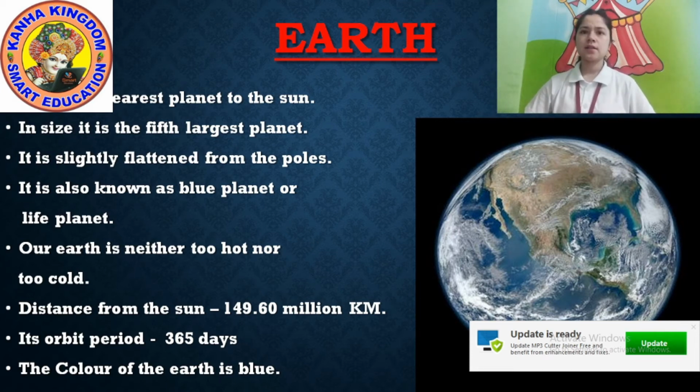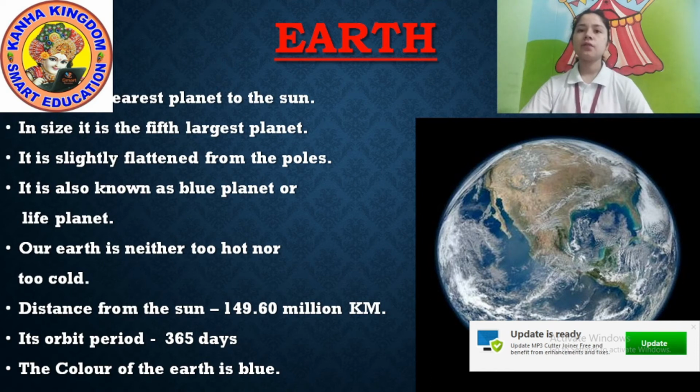The third nearest planet to the sun. Mercury is first, second is Venus, and third is Earth. Understood? In size, it is the fifth largest planet. Nearest to the sun, third, but in size, it is the fifth largest planet.